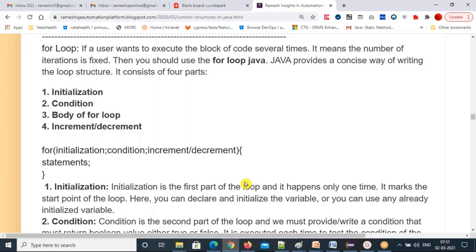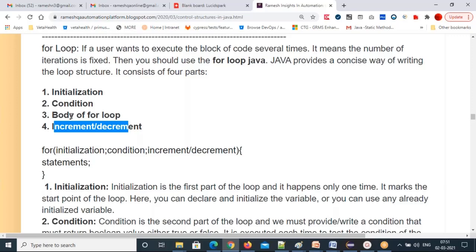So Java provides a concise way of writing the loop structure. It consists of 4 parts. One is initialization. In the while loop also initialization will be there. Then condition. So here also you have to write the condition in the for loop. Body of the for loop, then increment and decrement. This sequence only, execution also will happen. Even in the while loop this sequence is executed, right? Initialization, condition, then body.